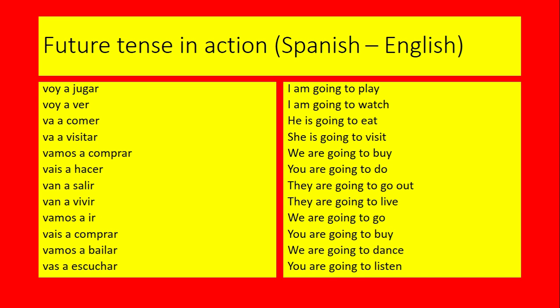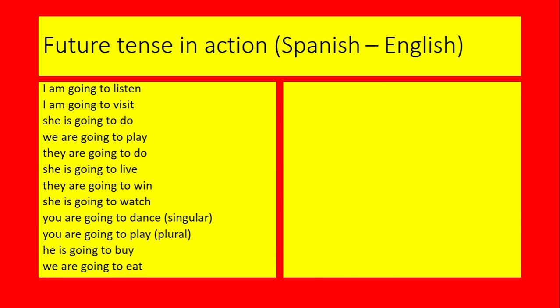So hopefully there were no problems there. On the left hand side, all these verb phrases are 3 words long. The first word is part of the verb ir, the present tense of the verb ir. The second element is the word a, and the third element, all of those words are infinitives. Hopefully you can see that they are all infinitives, and you recognise that the thing they've all got in common is that they all end in ar, er, or ir. This is a bit more tricky. Can you translate these, actually this is from English into Spanish, not Spanish into English. So press pause before I give you the answers.